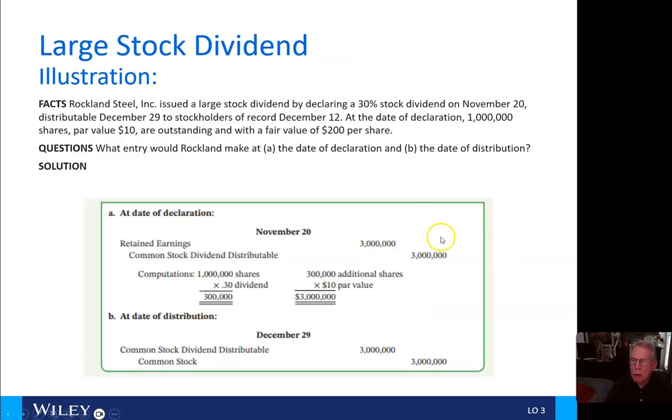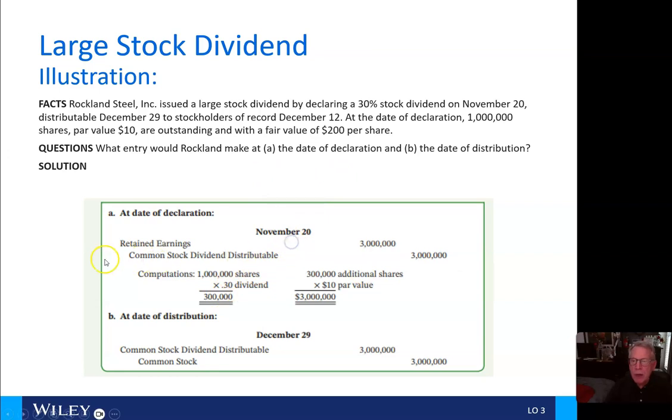Okay, large stock dividend. If Rockland Steel issues a large stock dividend by declaring a 30% stock dividend on November 20th, distributable December 29th, stockholders of record on December 12th, at the date of declaration, 1 million shares, par value $10, are outstanding with a fair value of $200 per share. What would Rockland make at the date of declaration and the date of distribution?